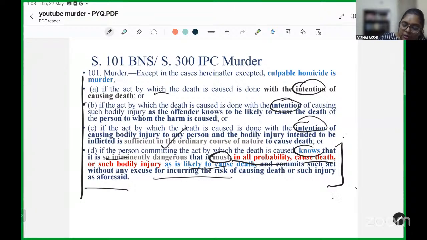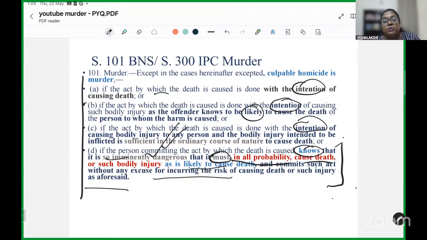Rather, it requires only for you to know that what you're doing is so dangerous that it must, in all probability. Now, using the words in all probability means that it is more than just saying likely, which is the language used previously.